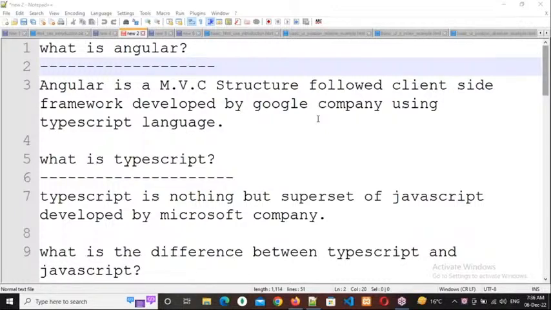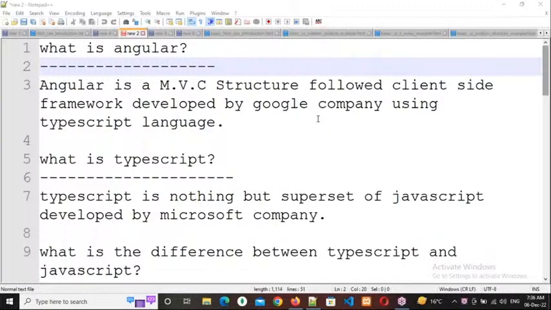Clear, everyone? So by using any language, you can develop n number of frameworks, but by using a framework, we cannot develop any language. That is also one difference.